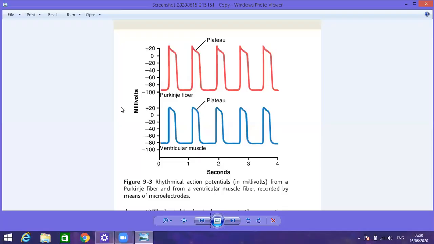Here, regarding conduction velocity, you know that first there is generation of action potential, and then that action potential causes the contraction of the muscle fibers. यहाँ पर जो plateau formation है, the influx of calcium ion is responsible to keep the membrane depolarized for longer duration, and that longer duration of depolarization is responsible for the plateau formation. That duration causes the longer contraction of the cardiac muscle fiber